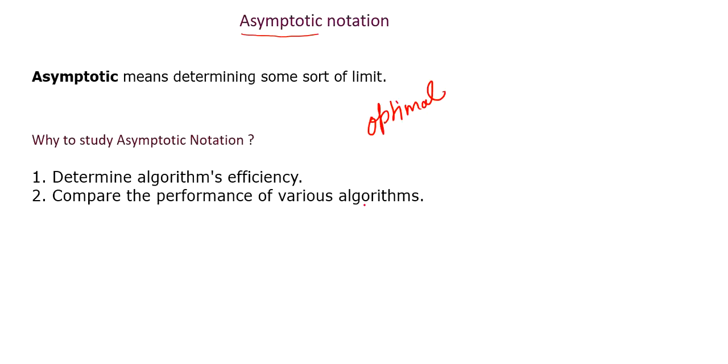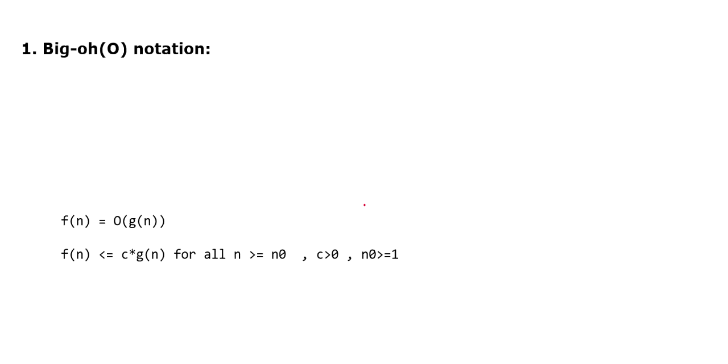Okay, so let's start with the first asymptotic notation, that is Big O notation. Generally, students get confused about these notations, so I have decided to present them in a visual manner, so that you can get a clear understanding of Big O notation. So let's plot a graph, right? I mentioned recently that the execution time depends on the number of inputs. Let's suppose here n is the number of inputs and t is the time. Here is our function f(n). Suppose we have a function f(n), and we are plotting how it varies with the input.